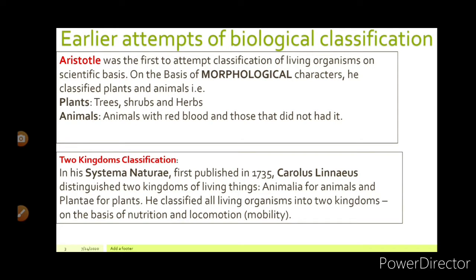After that, two kingdom classification was discovered. In his Systema Naturae, first published in 1735, Carolus Linnaeus distinguished two kingdoms of living things, that is Animalia for animals and Plantae for plants. He classified all living organisms into two kingdoms on the basis of nutrition and locomotion. Here locomotion means mobility.